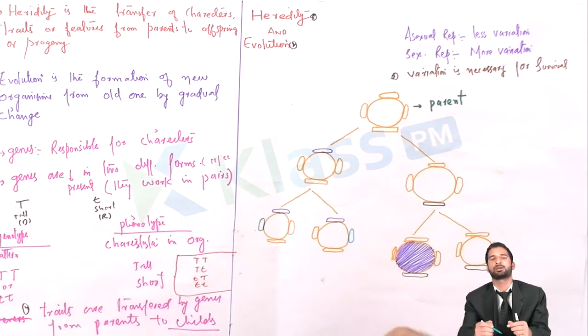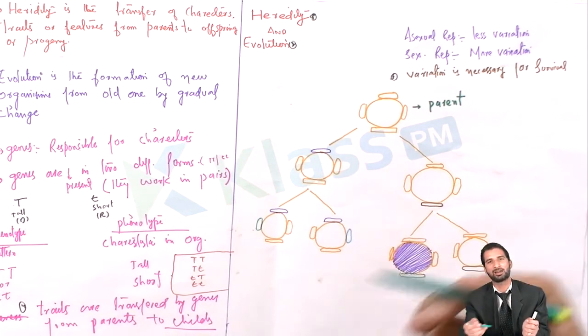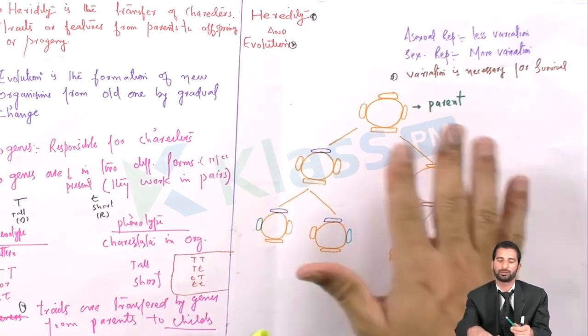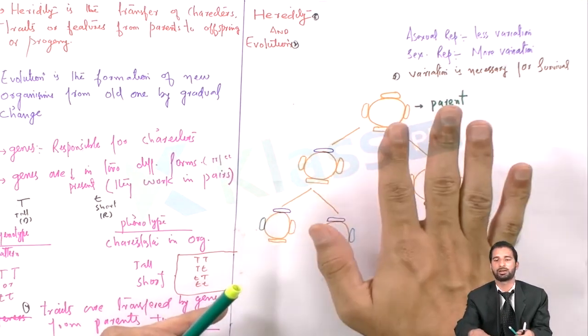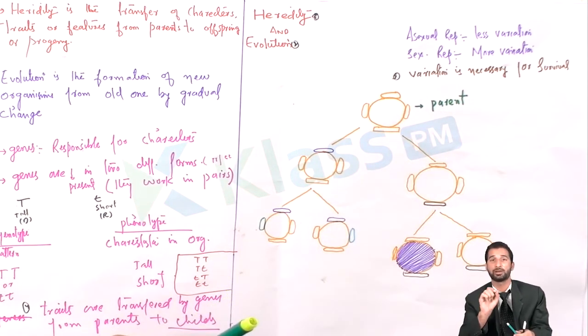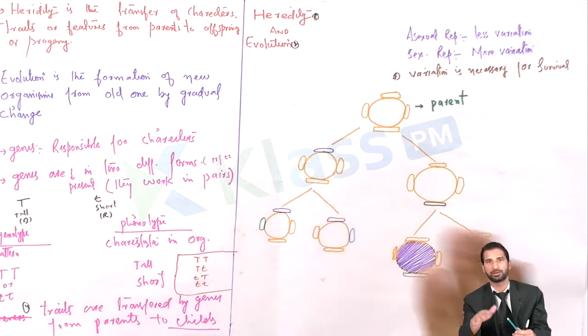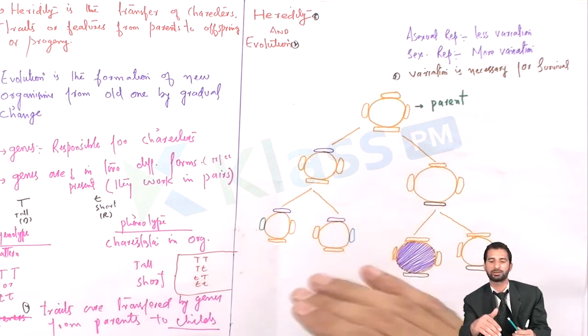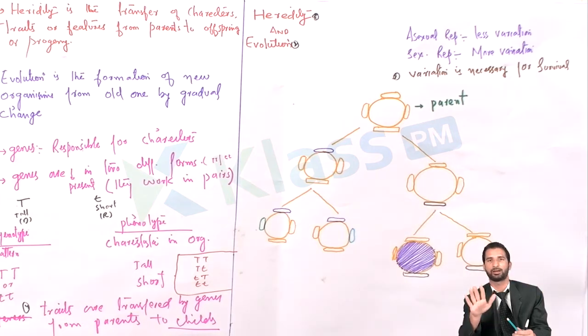The offsprings are clearly similar to their parents, but they are not identical to their parents. They are not completely similar. There are variations which exist among these offsprings. These are similar, no doubt. There is similarity between the parents and the offsprings, but there is no 100% similarity. They are not identical to their parents.